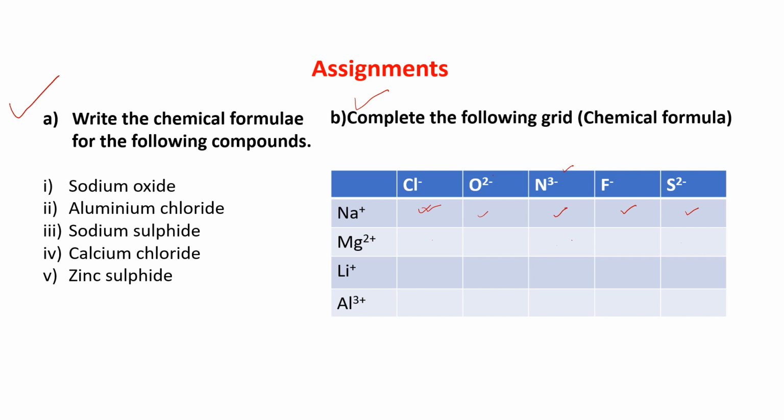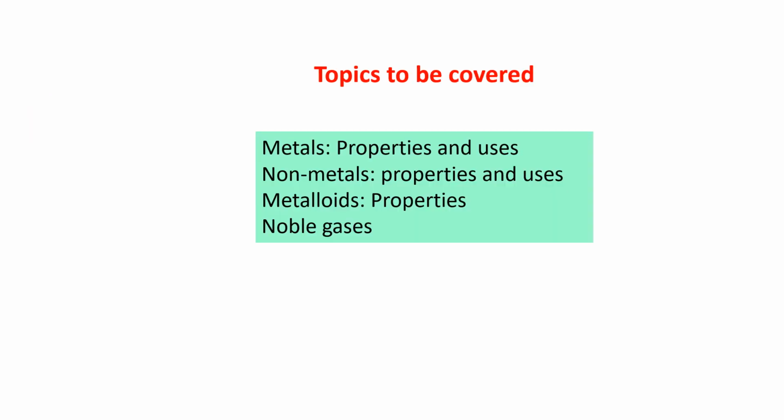In the next lecture, there will be a lecture 3 for the same chapter. Then we will do the metals, non-metals, metalloids, all these things. As I told you, this is the end of lecture 2. In the next lecture, I will tell you about the metals and their properties, uses, non-metals, their properties and uses, metalloids, their properties, noble gases, all these things I will explain in lecture 3.